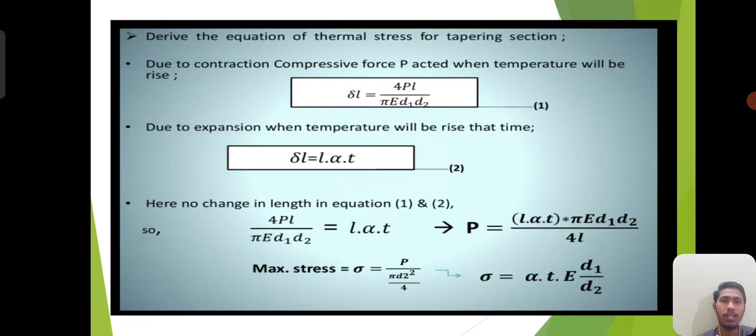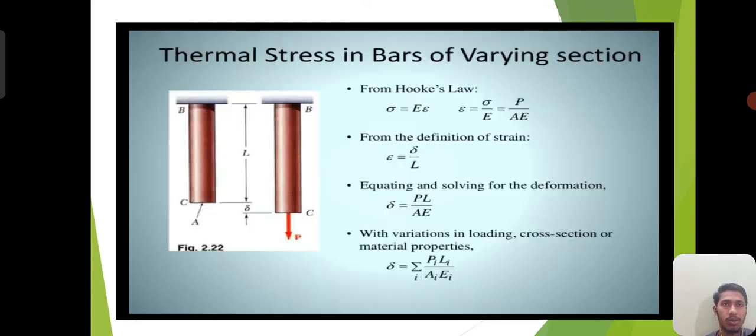4PL by pi E D1 D2 equals L into alpha into T, where P equals alpha into T into pi into E into D1 D2 by 4. Maximum stress sigma equals P by pi D2 square by 4. Sigma equals alpha into T into E into D1 by D2.